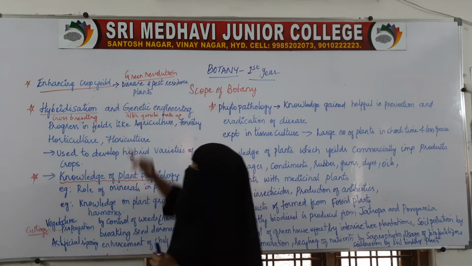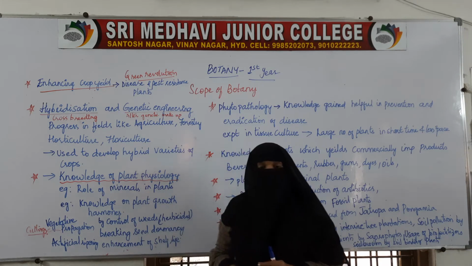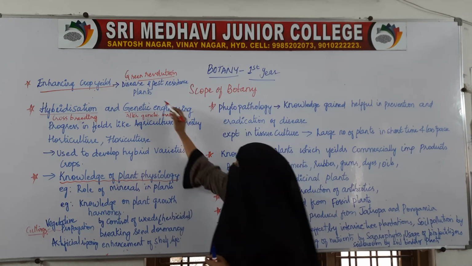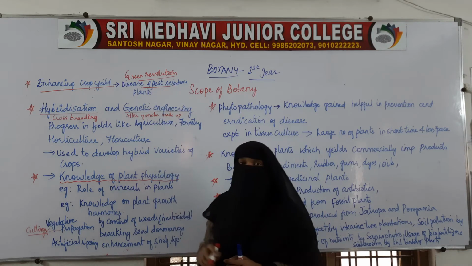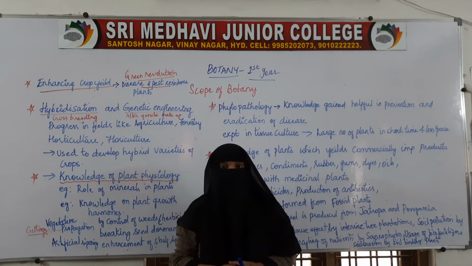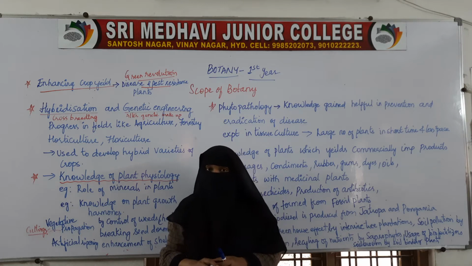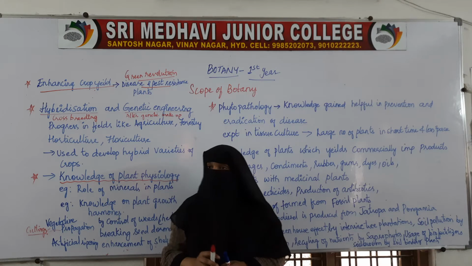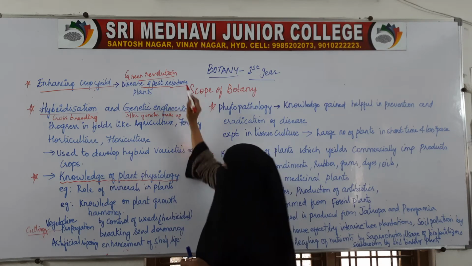By implementing the green revolution, we can increase the productivity of plants by producing plants which are disease free and disease resistant.